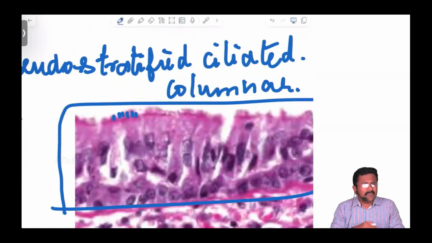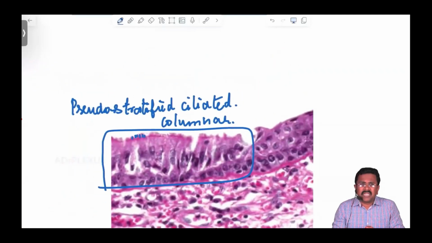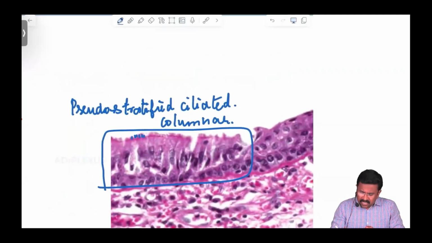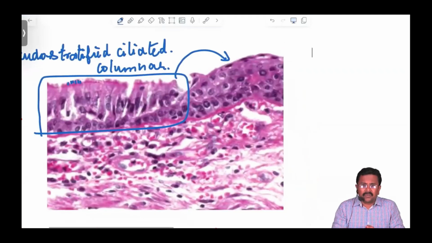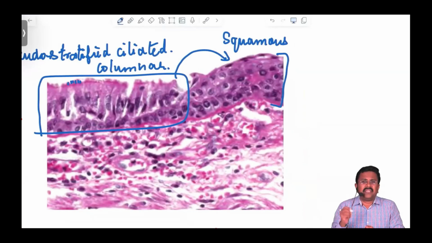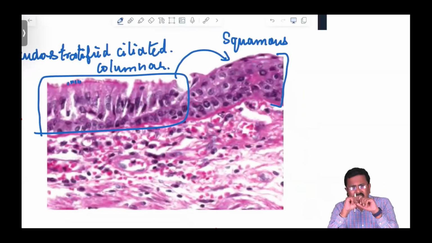But what happens in smokers? When the patient is exposed to constant smoking, this pseudostratified ciliated columnar epithelium gets converted into squamous, that is a multi-layered epithelium. Why particularly squamous? What is the purpose of squamous epithelium in our body? See your body as a whole.